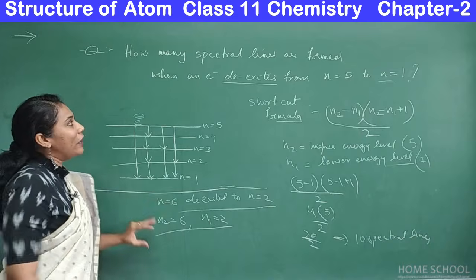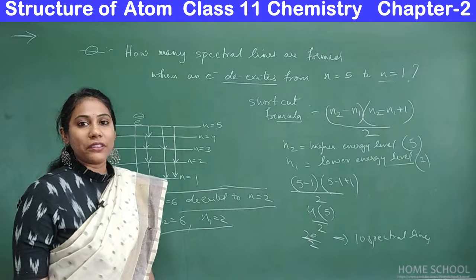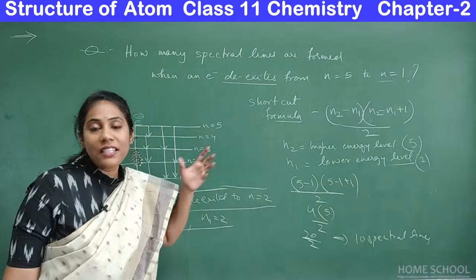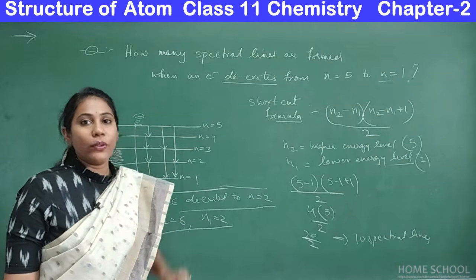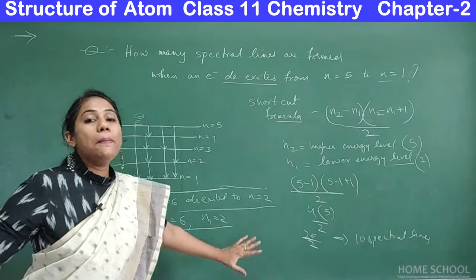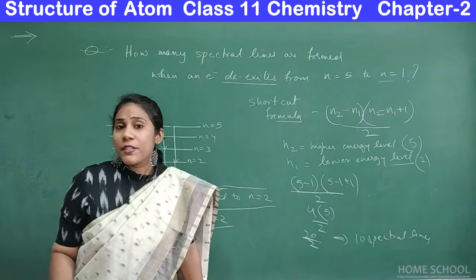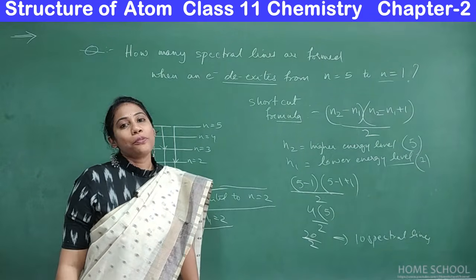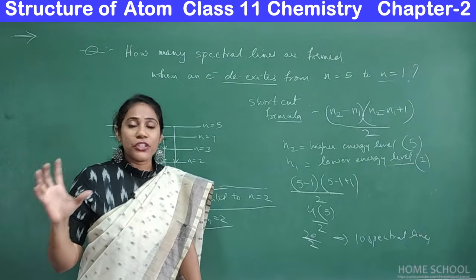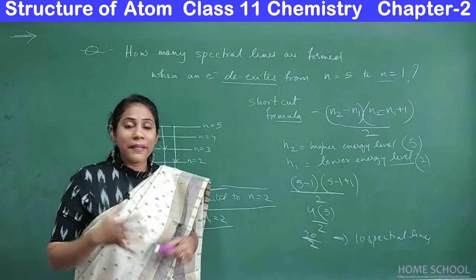So that is all about the very important model on the hydrogen spectrum. Questions on this particular topic were asked in previous competitive exams, so you have to concentrate on it. That is all about the hydrogen spectrum that we have studied. Now let us go to the limitations of Bohr's model. Bohr did so many things to explain the structure of the atom in a detailed way. He explained it by taking the hydrogen spectrum and everything.